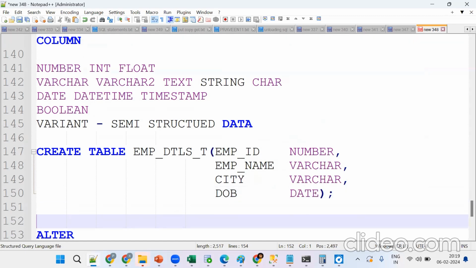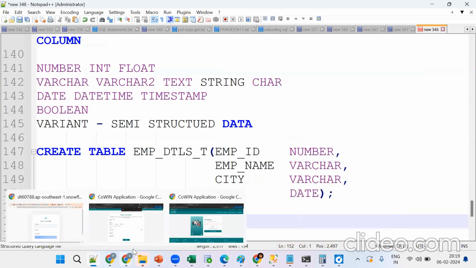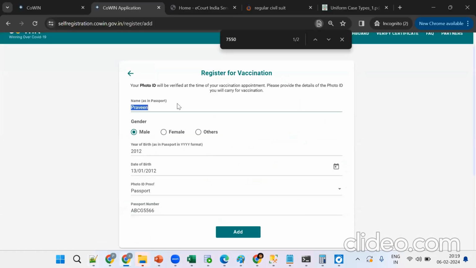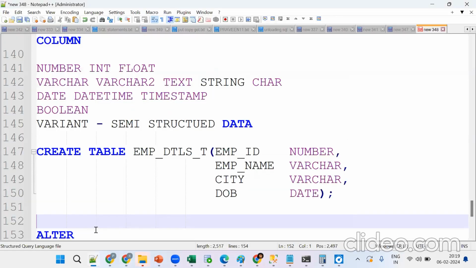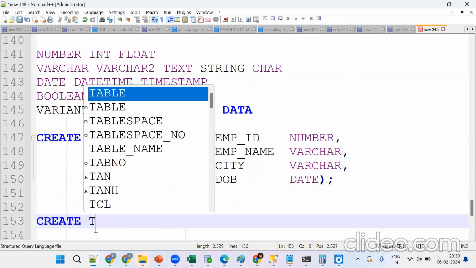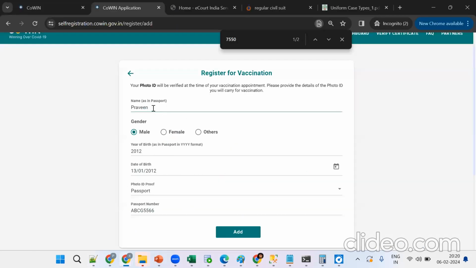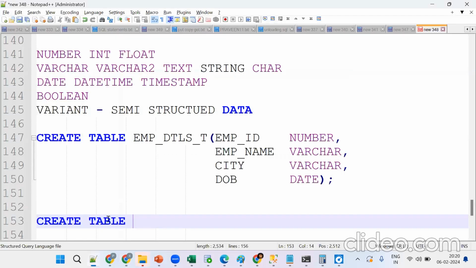Suppose you're not sure, we'll discuss one use case. This is a registration for vaccination. Now I try to create this same table. Tell me the syntax: create table. Remember, before I enter my details and submit, the data will be stored in a database table, so we should have one table first. What's the table name I can give? Vaccine registration. Which vaccination? COVID. So create COVID vaccine registration.